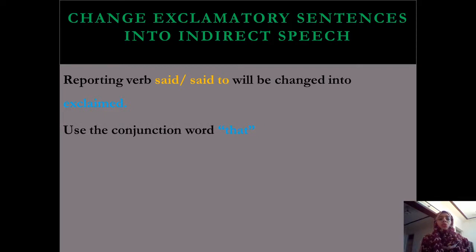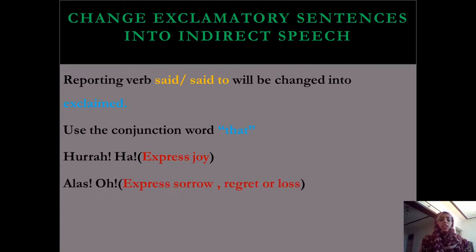Number 2, use the conjunction word that. In my previous lesson I told this many times that when we change direct speech into indirect speech, with omission of the comma, we use the conjunction word that, same as it is here. These are a few expressions that we recognize in exclamatory sentences. Hooray, expression of joy. Alas, expression of sorrow, regret, or loss. Bravo, expression of surprise. So these are the expressions we use when we change direct speech into indirect speech.